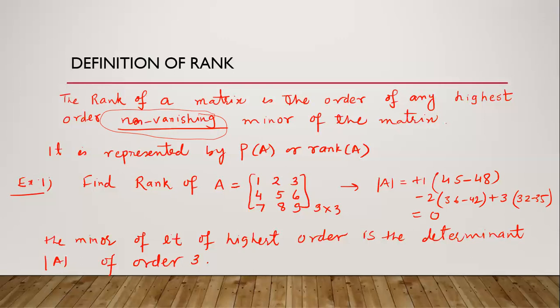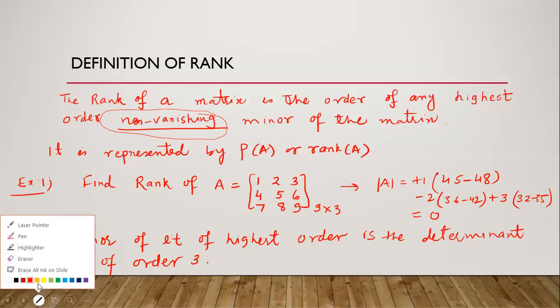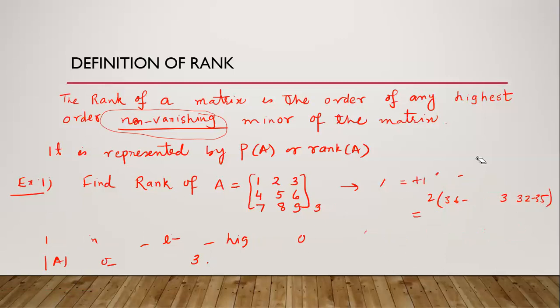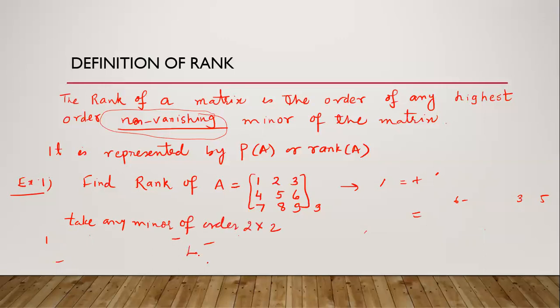So take any minor of order 2 cross 2. Let 1, 2, 4, 5.